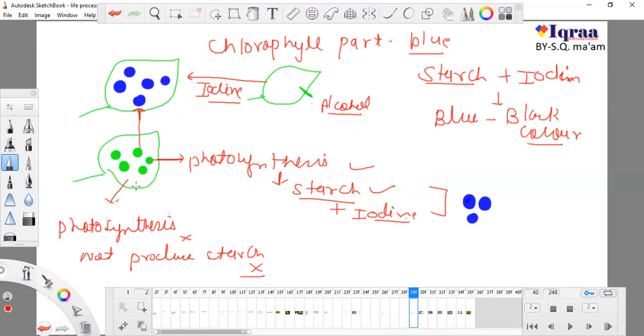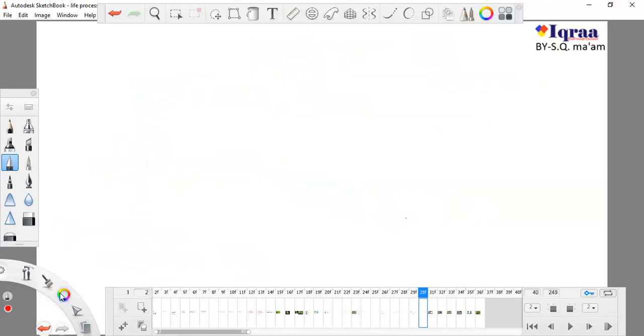And the other part, which has no starch: if there is no starch, what is the meaning of treating them with iodine? They were the same before, they were colorless. So first of all, the leaf was variegated. Variegated means there are two colors.